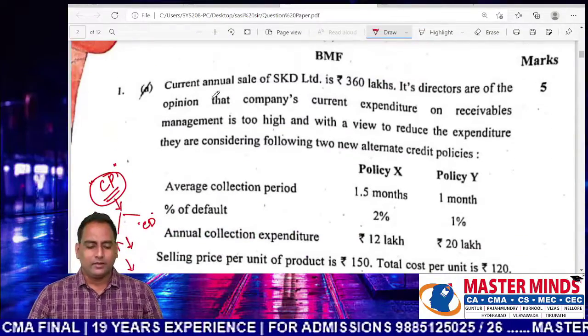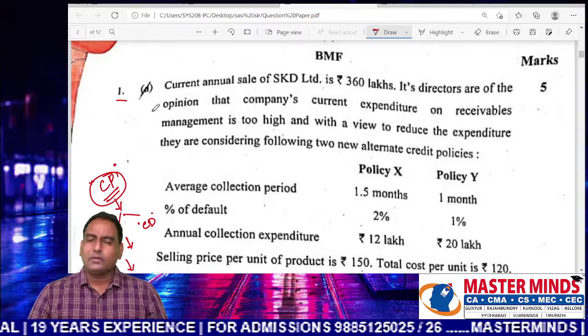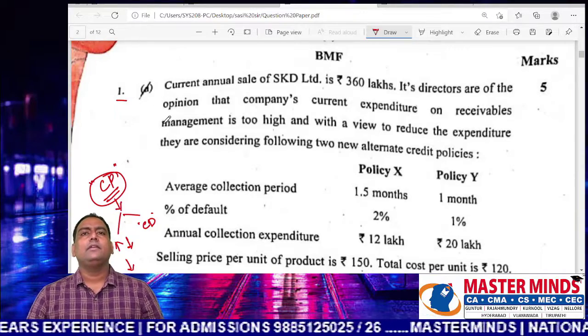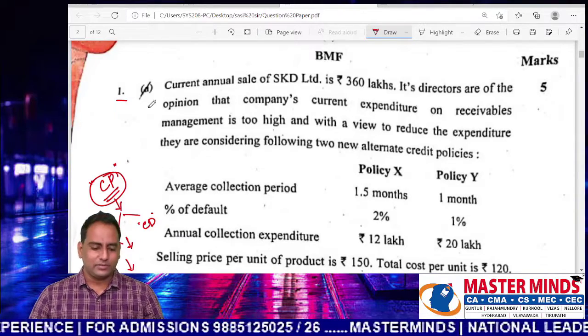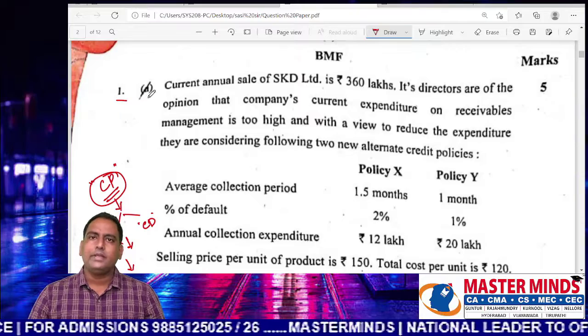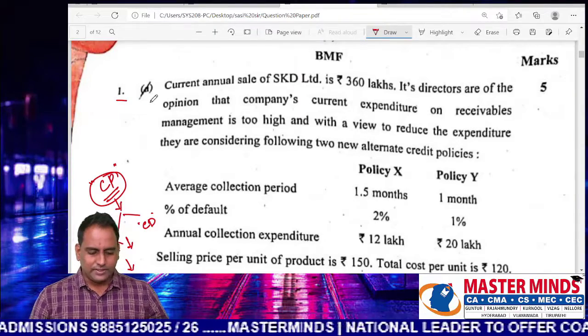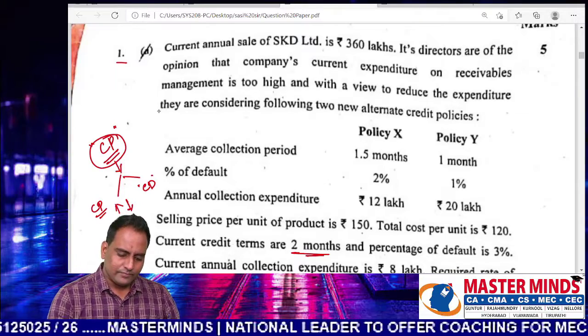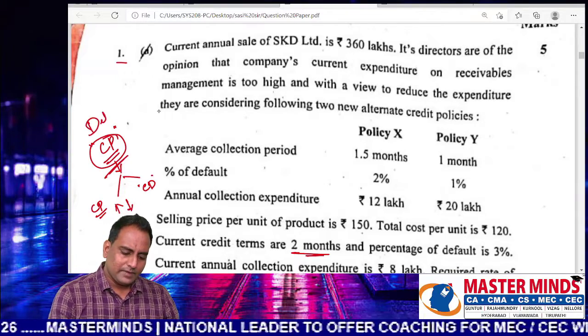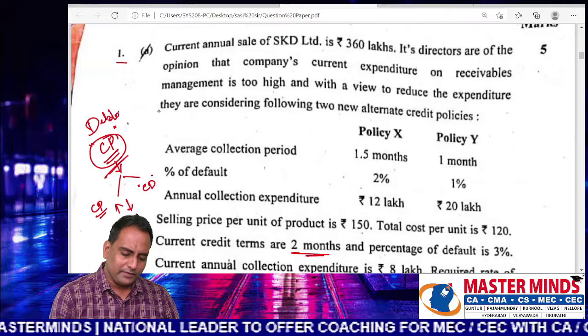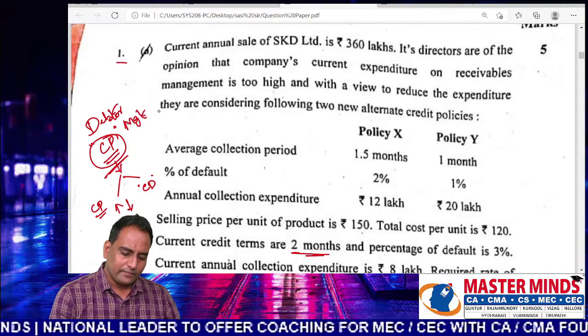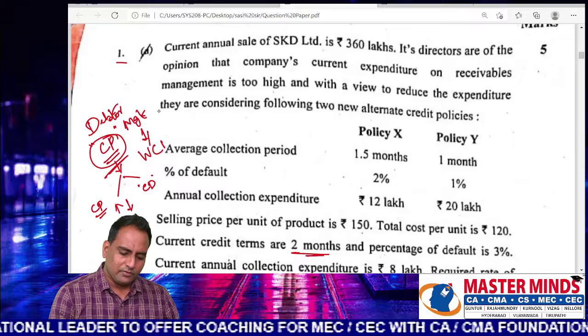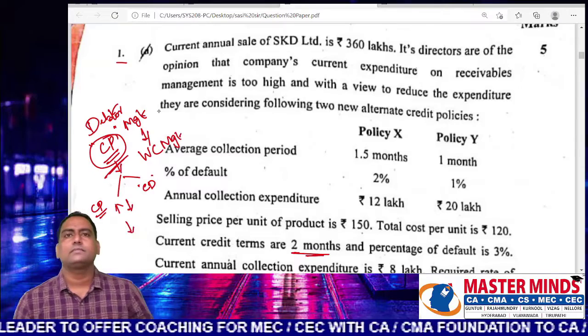Then question number 1, I told you, has 4 internal questions, A, B, C, D. This one comes from debtors management, and it is part of working capital management.